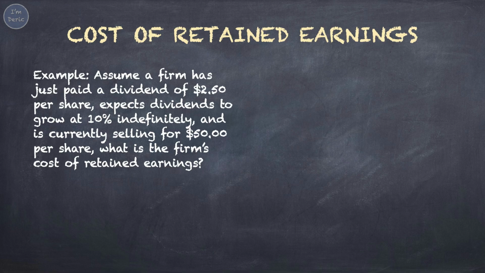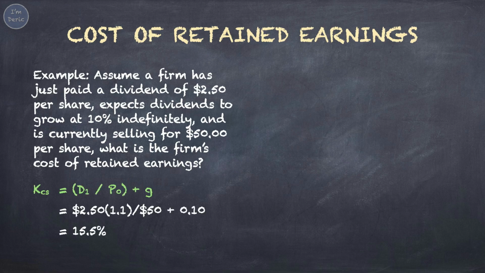What is the firm's cost of retained earnings? Here we'll apply the formula of the constant growth model. The firm has just paid, it's past tense, so $2.50 is D0. To get D1, we take $2.50 times 1.1. 10% is the dividend growth rate, over P0, $50, plus 0.1, the growth rate, you will get the cost of